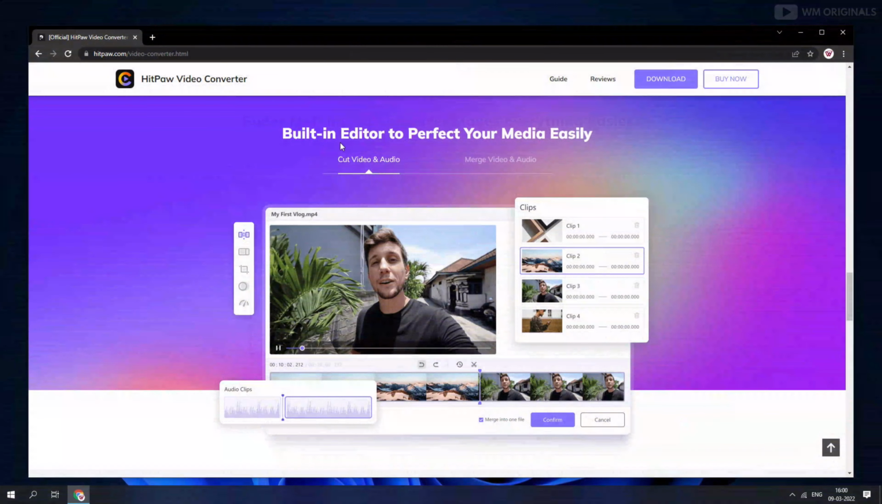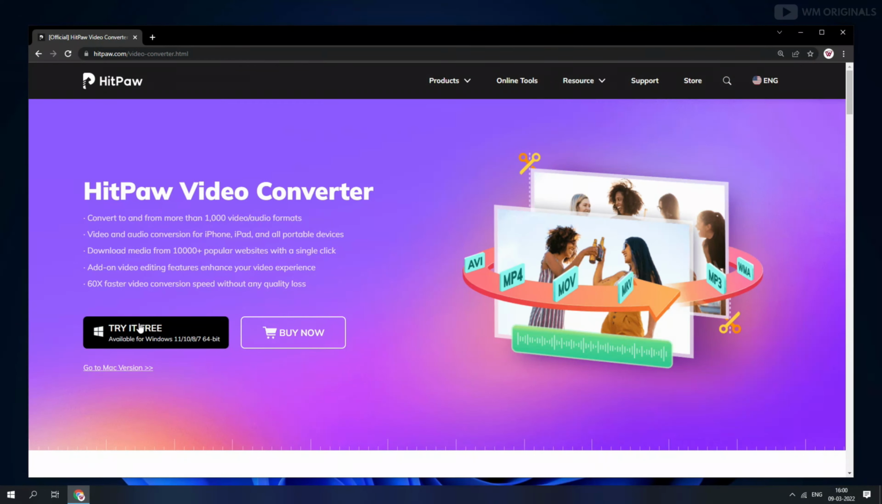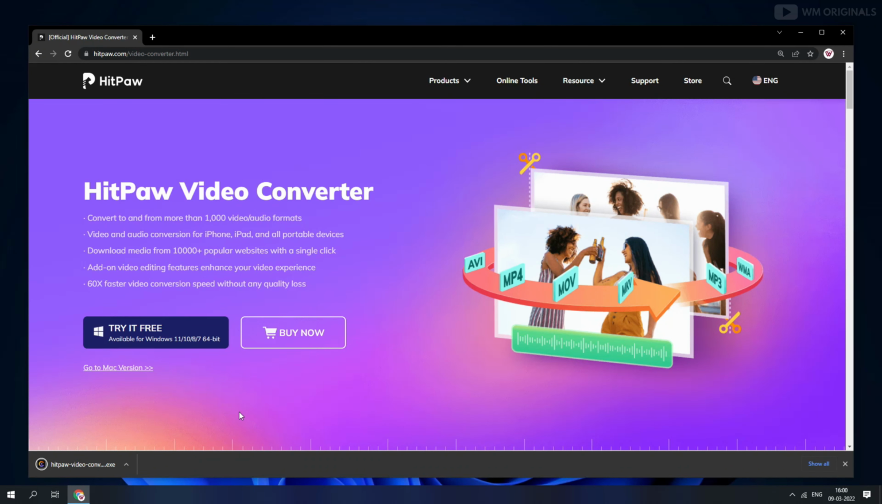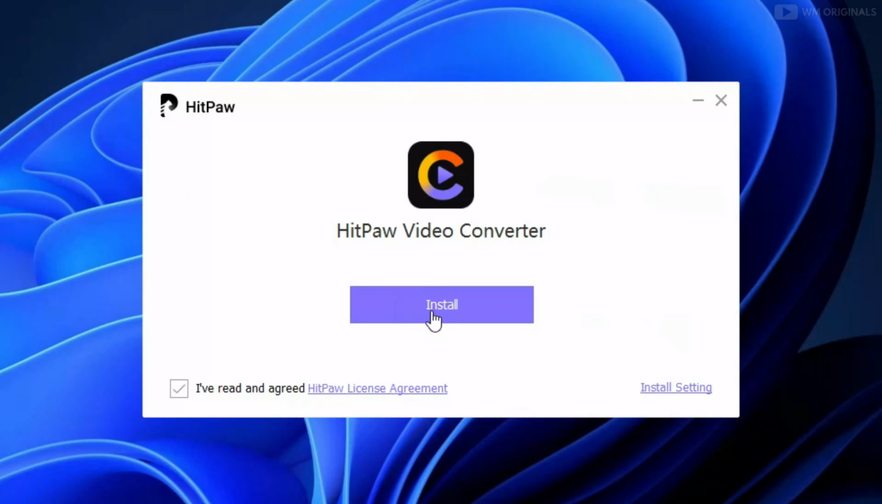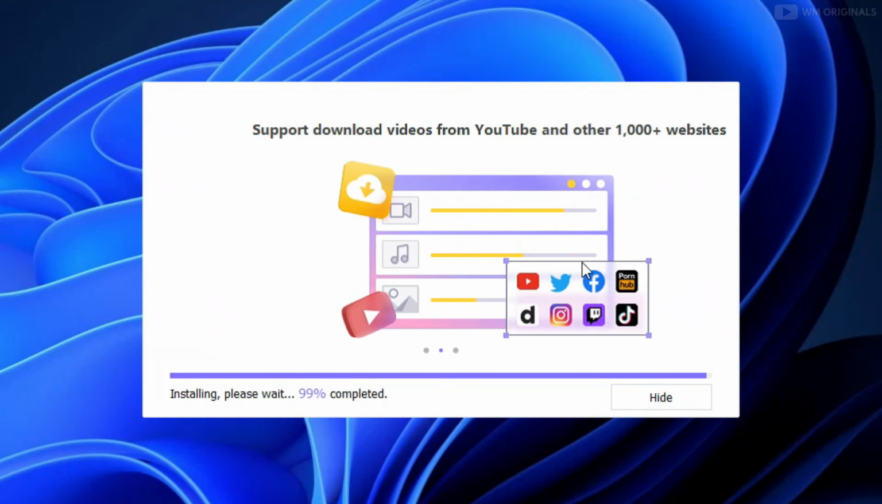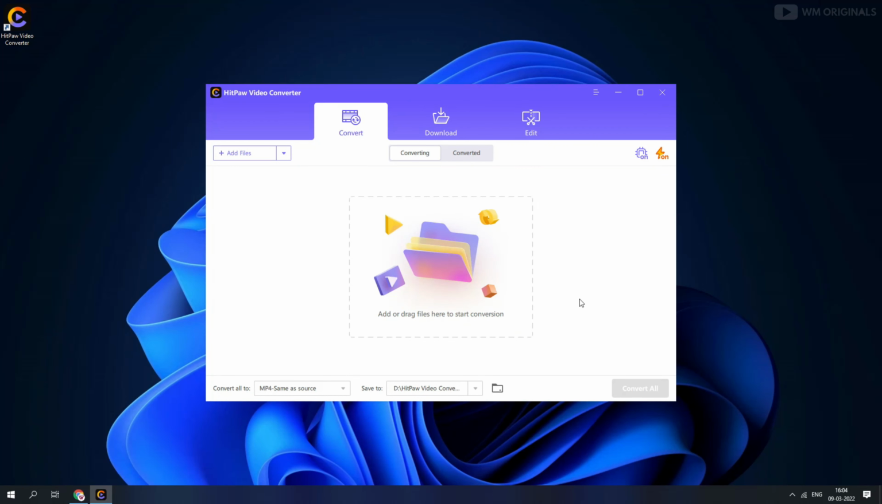That's not enough. HitPaw Video Converter also comes with a built-in video editor with which we can cut audio and video or can also merge video and audio. Wow, is that not fantastic? Let's give it a try, and for that click on try it free. It starts downloading. Once done, click on it to start with the installation process. Follow the steps to complete installation, and once done, click on it to open HitPaw Video Converter. Here it is. So clean and simple UI to get started with.